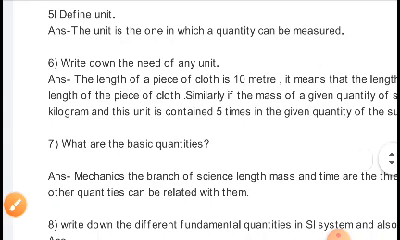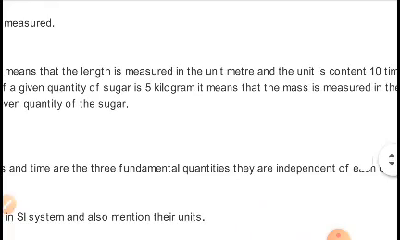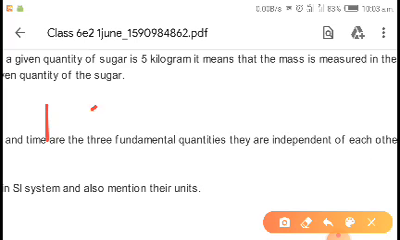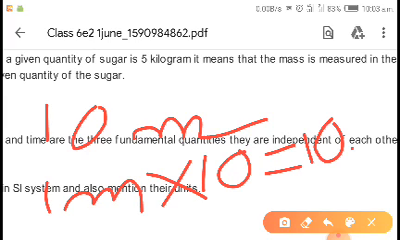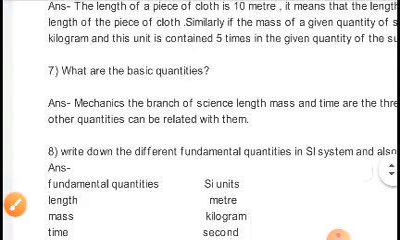Now write down the need of any unit. I have already discussed the need of a unit. Suppose the length of a piece of cloth is 10 meter. It means that the length is measured in the unit meter and the unit is contained 10 times. So 10 meter means 1 meter into 10, that is equal to 10 meter. 1 meter is there, but it is contained 10 times, so ultimately it becomes 10 meter. Now let me come to another point, question number 7.